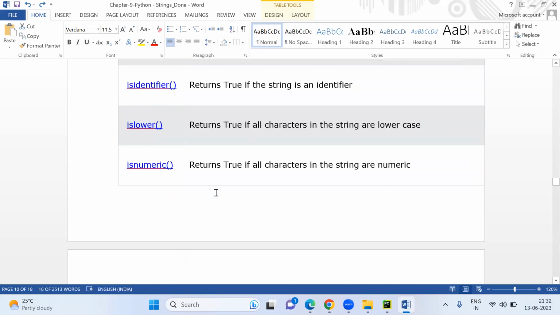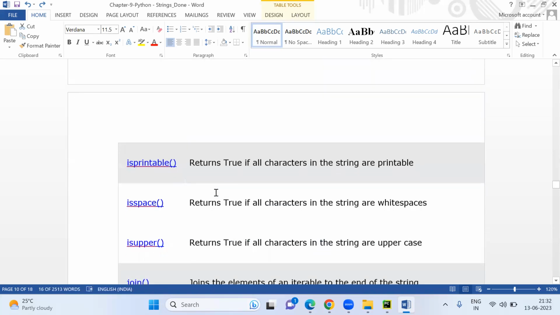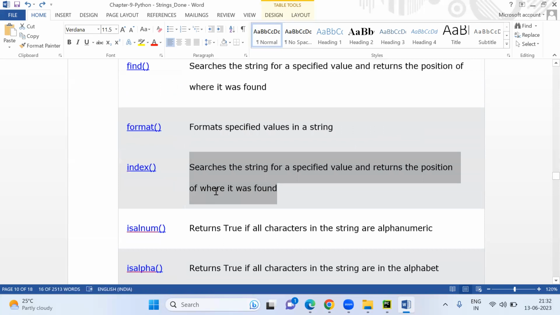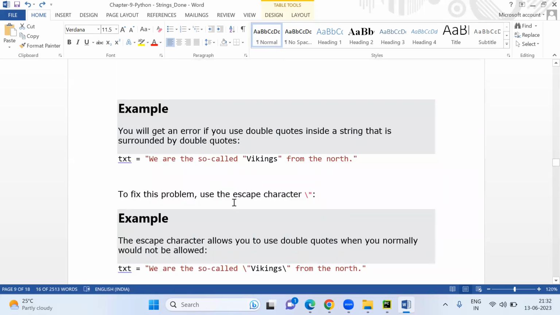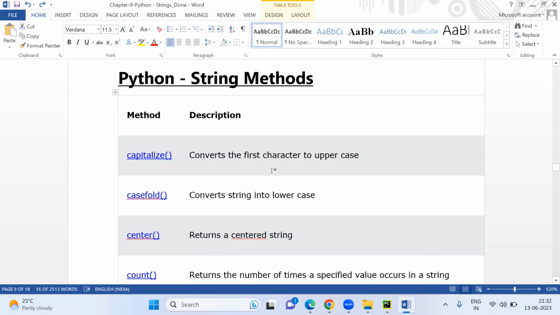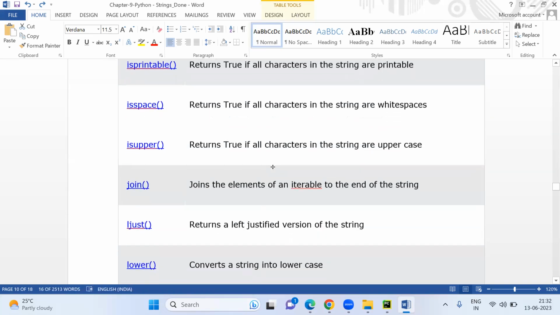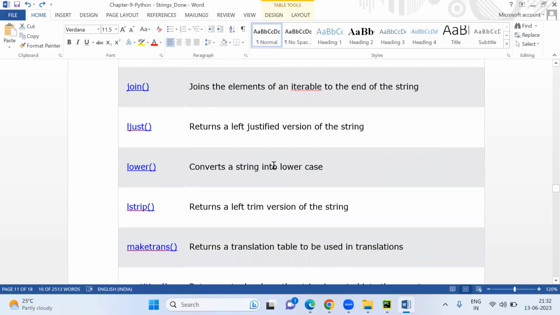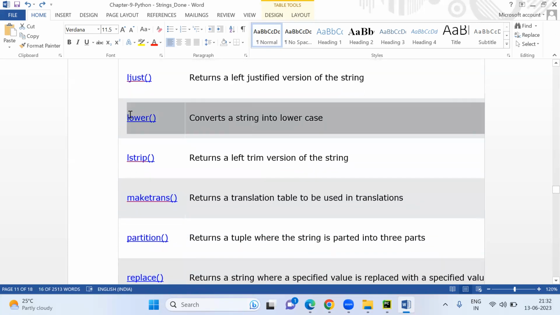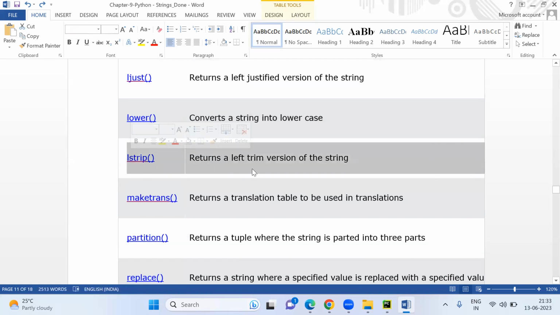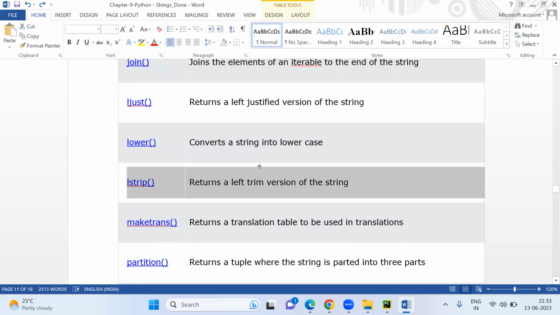All these things you just practice. We have already seen all these things. Just remember all those points, that is more than sufficient. When you are working on Python, then you can remember all these things. Otherwise, you don't require all this. We have just seen strip and all. Okay, lstrip means the left side will be trimmed.